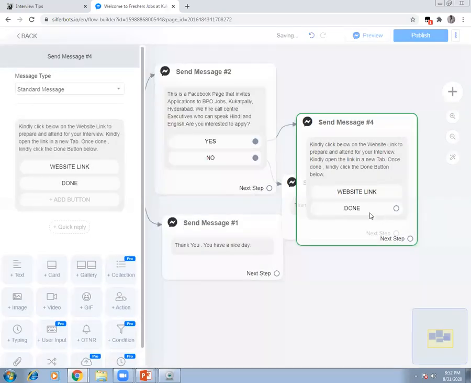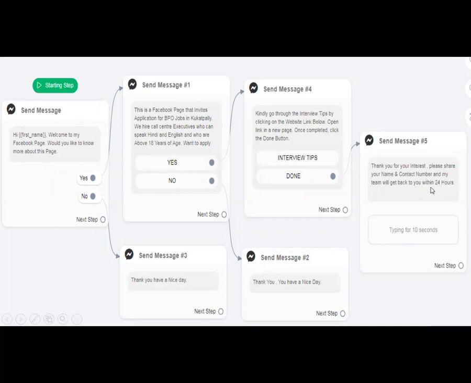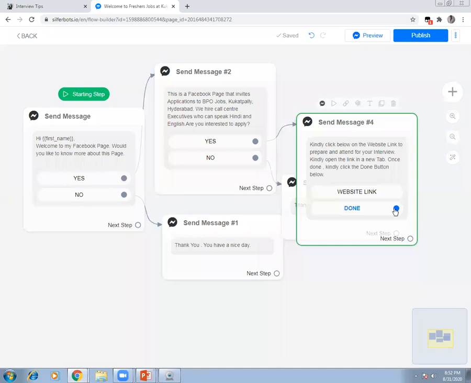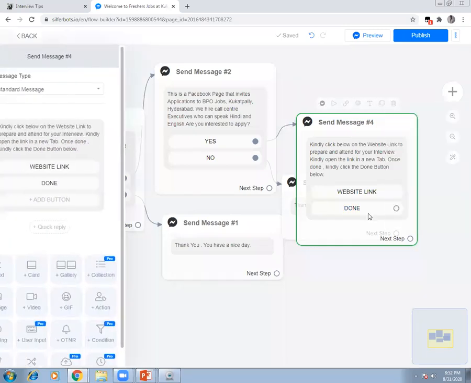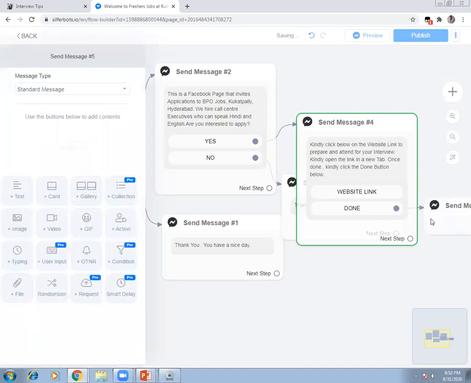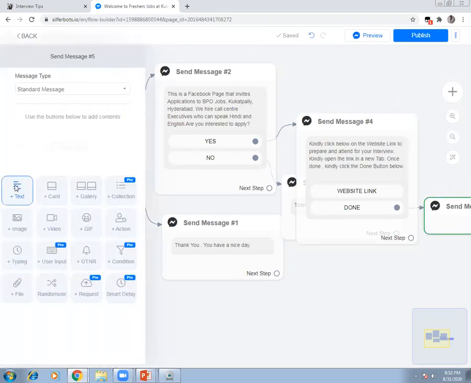Now, what should happen if he clicks the done button? I want to thank him for applying, and I want to let him know that my team will contact him if he shares his name and contact number, and my team will contact him within 24 hours. So now for done, I need to have one more flow. Now I'll take a text box.